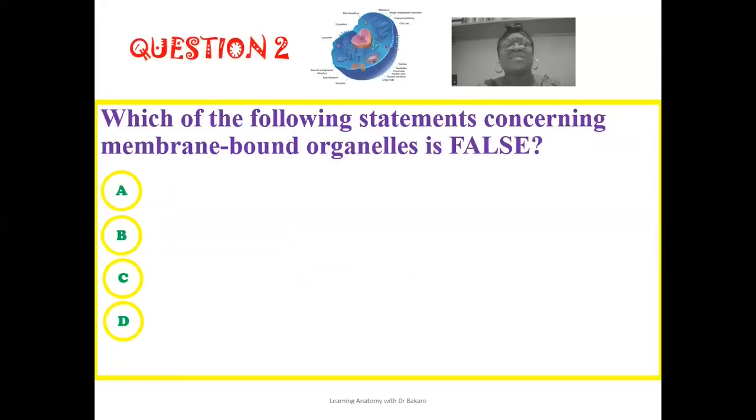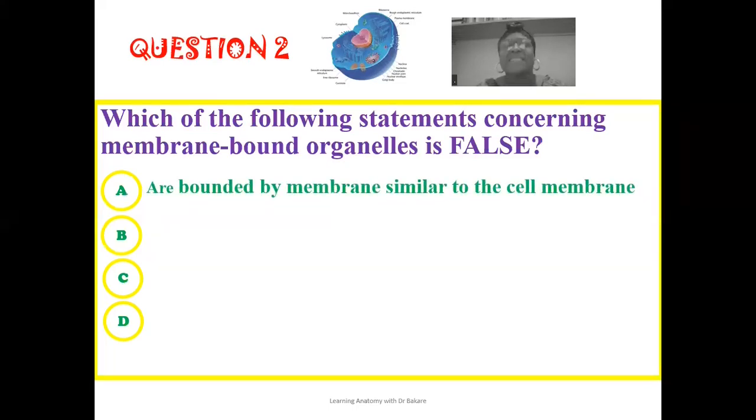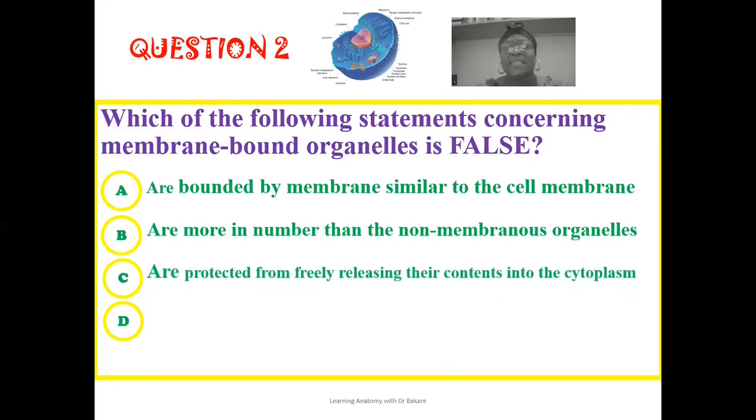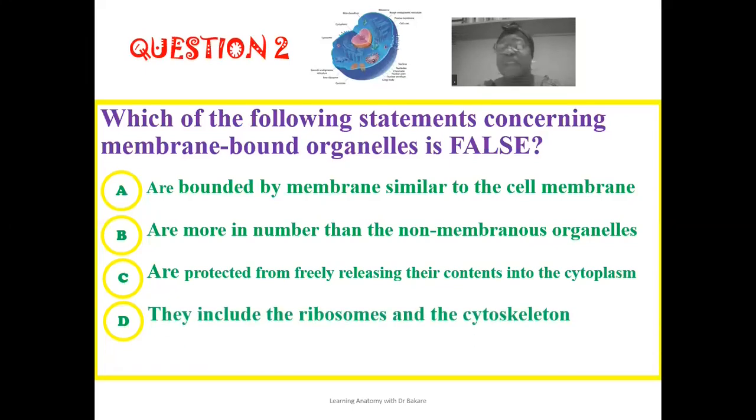The second question reads: which of the following statements concerning membrane-bound organelles is false? Is it the fact that they are bounded by membrane that is similar to that of the cell membrane? Or is it that they are more in number than the non-membranous cell organelles? Or is it that they are protected from freely releasing their content into the cytoplasm? Or is it that they include the ribosomes and also the cytoskeleton? So which of these options concerning the membrane-bound organelles is false?